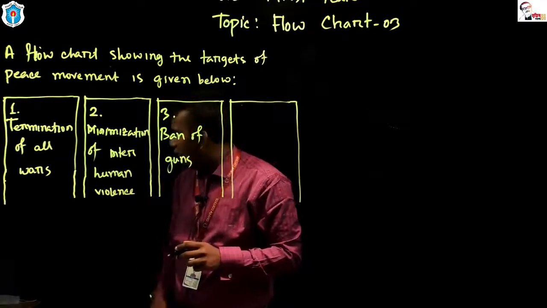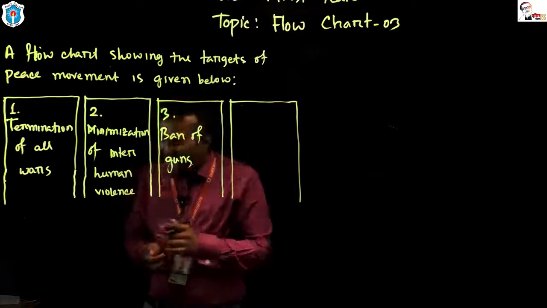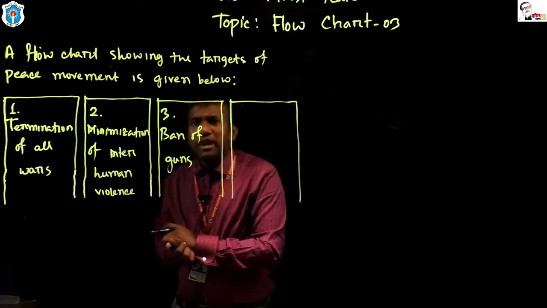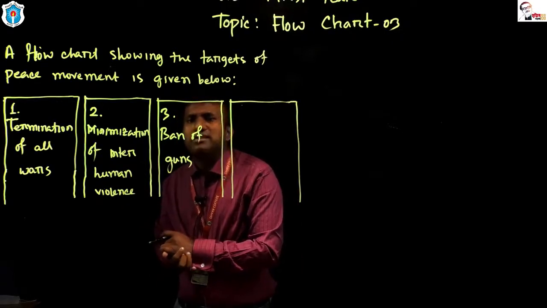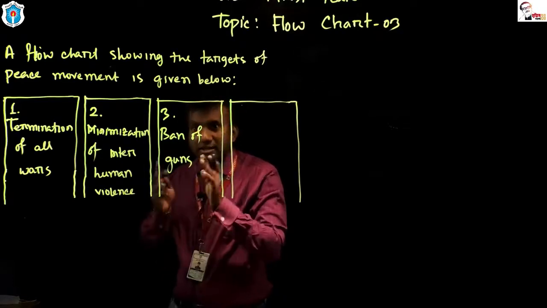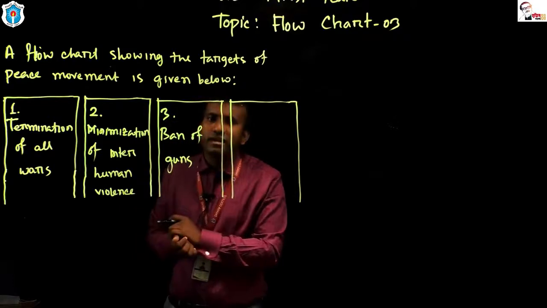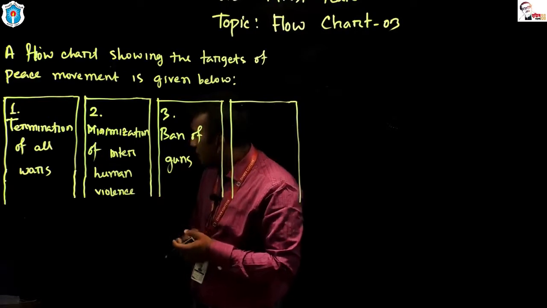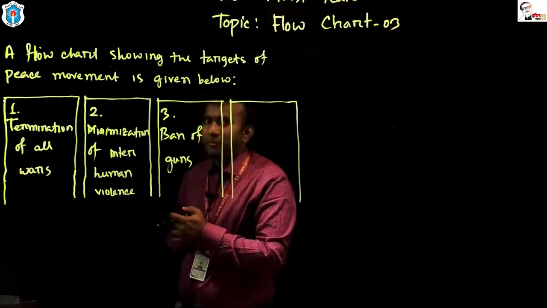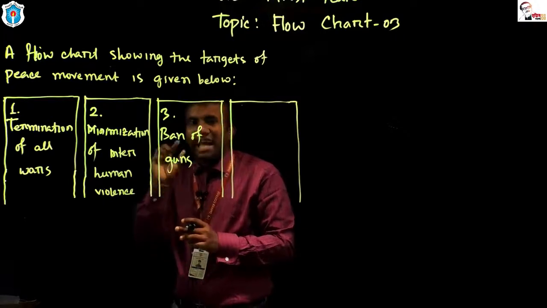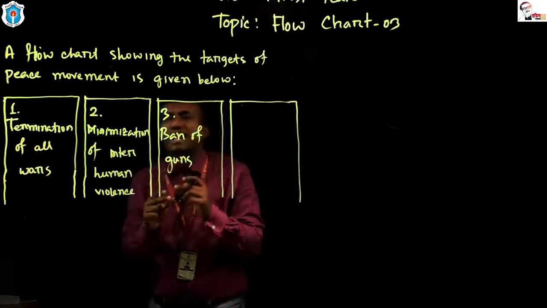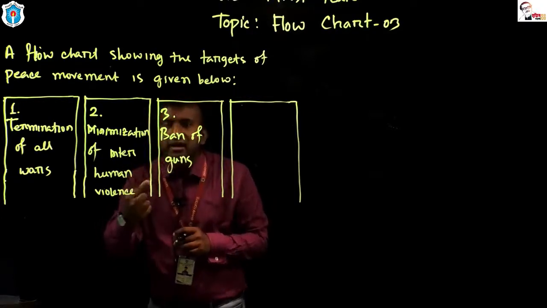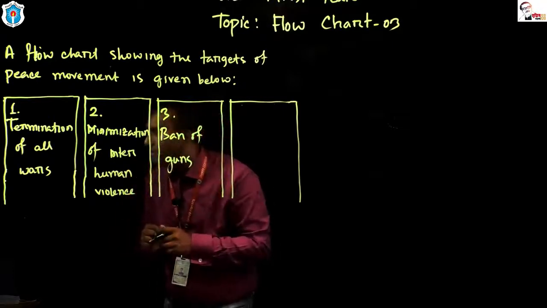Okay, our fourth answer is, I have told you that in the first paragraph, the peace movement is related to achieving world peace. That means the peace movement has a definite target, and the target is to ensure peace all over the world. But how can we? One student has written advocacy of pacifism. For you, I want to say that advocacy of pacifism is not the target of the peace movement. Advocacy of pacifism is one of the ways of achieving these goals or targets. Please don't write that.